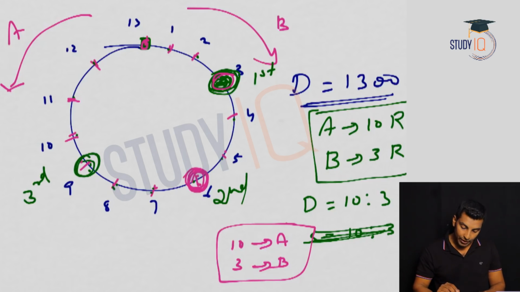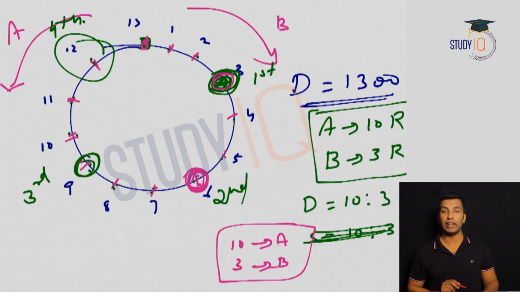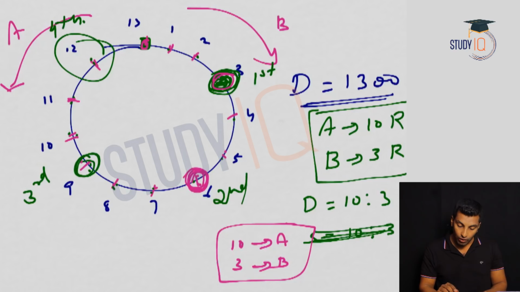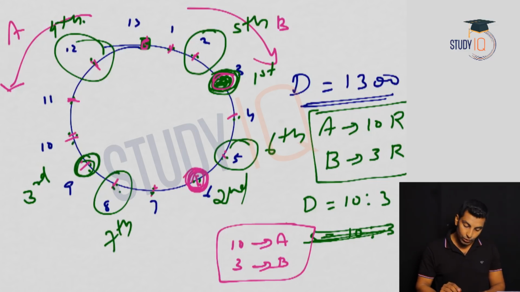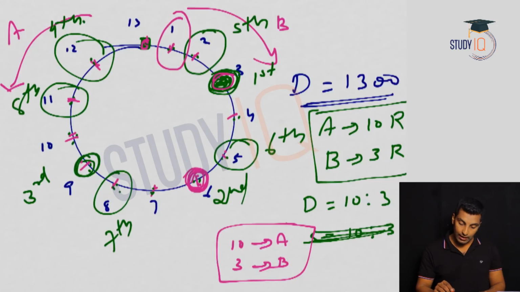Where will the fourth meeting happen? 1, 2, 3. So this is the fourth meeting point. Where is the fifth meeting? 1, 2, 3. So this is the fifth. Where is the sixth? 1, 2, 3. So this is the sixth. The seventh? 1, 2, 3. The eighth? 1, 2, 3. The ninth? 1, 2, 3. Where is the 10th? 1, 2, 3. So this is the 10th.